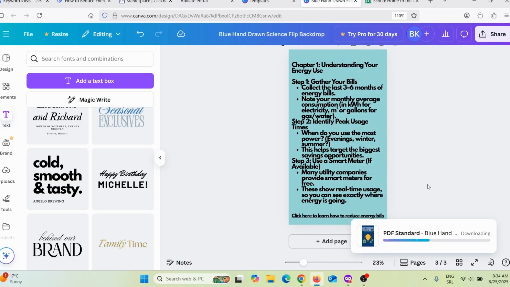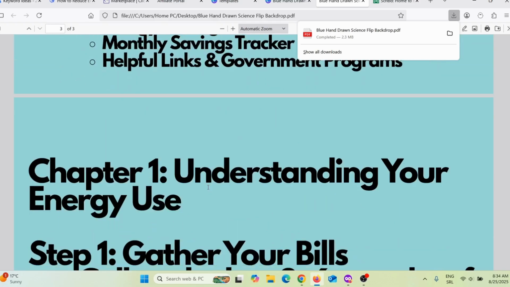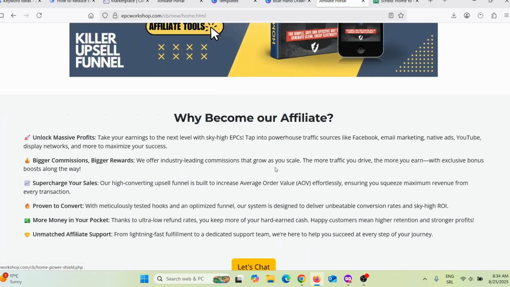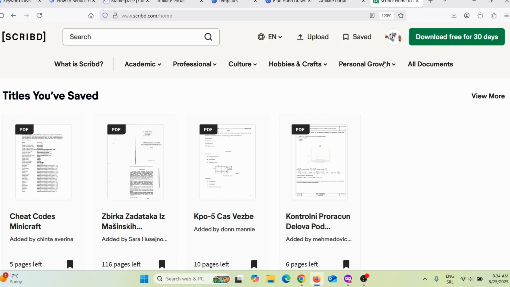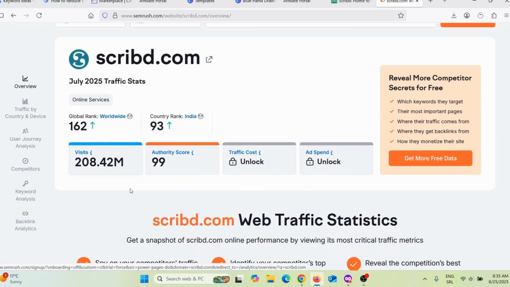So now what you need to do, you actually need to upload this ebook somewhere. You need to upload this ebook. Here you can see how this looks, okay? And when I click here, it will take me, as you can see, to the product that I'm actually promoting, okay? So you need to upload this ebook on Scribd. Scribd is 100% free. And when you come here on SEMrush, you will see that last month, actually in July 2025, Scribd got 208 million visits. So this is a huge free traffic source that you can use for Clickbank affiliate marketing.